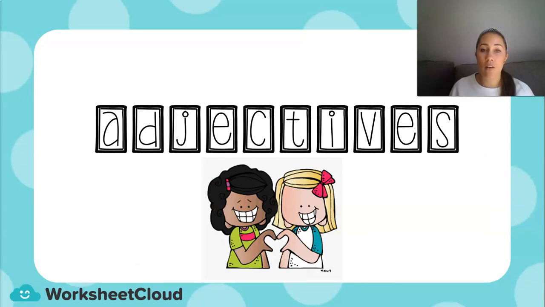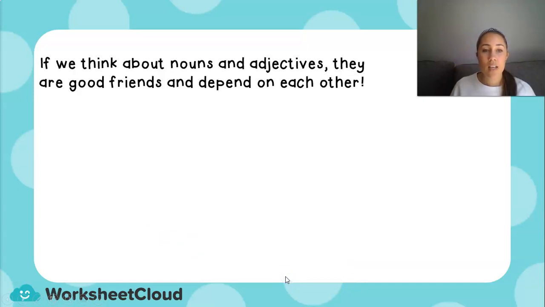So let's have a look now at adjectives. And adjectives and nouns, they work together. And that's why there are two little girls here because they are friends. And adjectives and nouns are friends. If we think about nouns and adjectives, they are good friends and they depend on each other. They work together. So let's have a look.